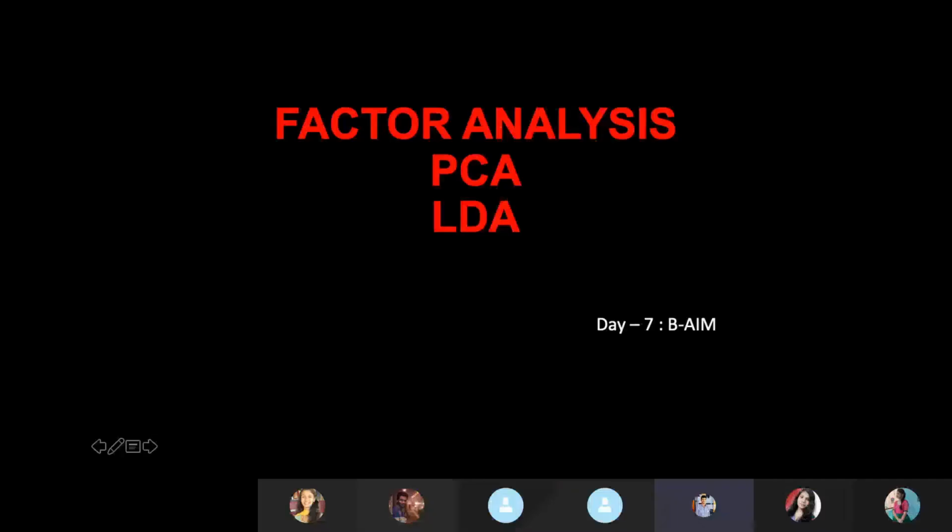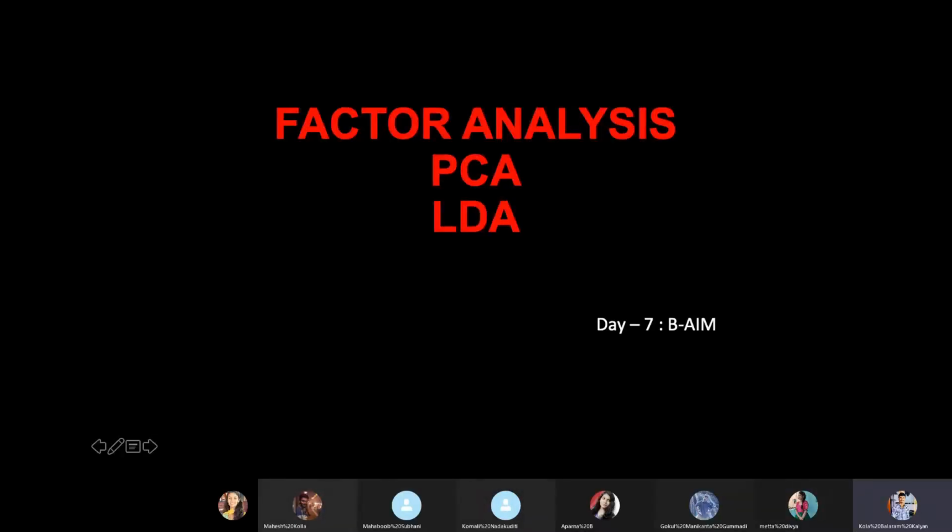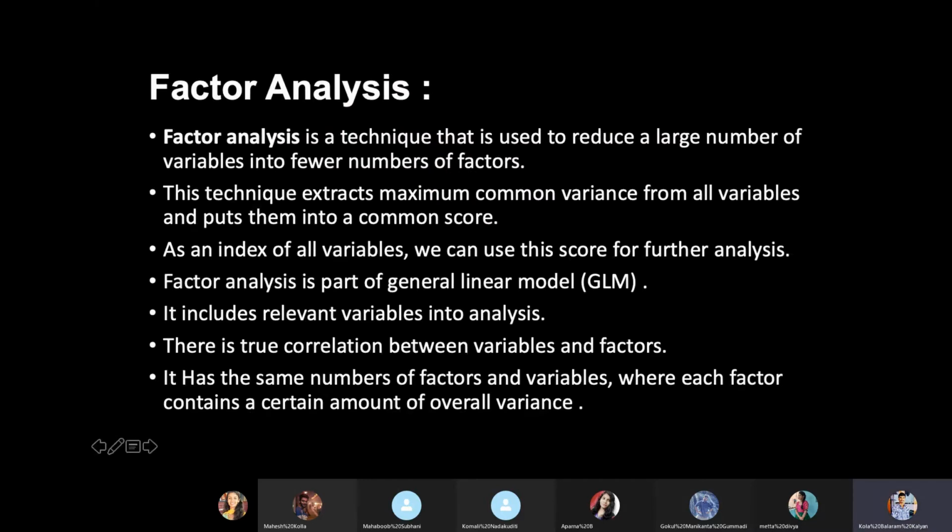The first topic is factor analysis. Factors are variables, different sets of variables you can take, grouped together. A factor consists of different classes. Suppose you take attitude, let us say attitude, if the attitude has high, medium or low.